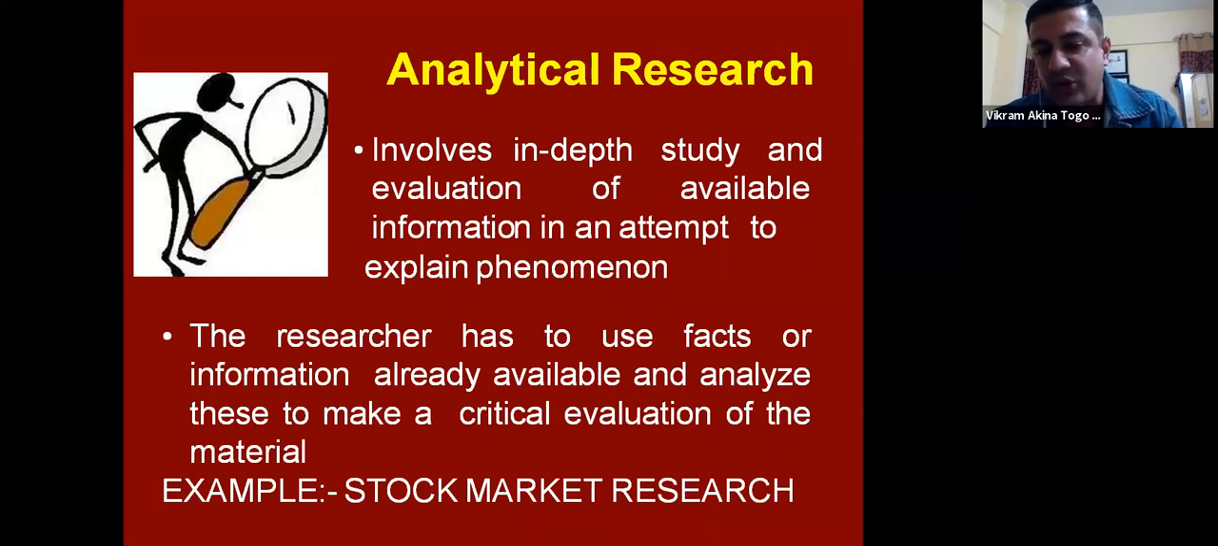Here the researcher has to use facts or information already available and analyze these to make a critical evaluation of the material or the subject or particular situation. For example, stock market research. Here variables are already identified: various types of stocks, various types of market variations. The researcher is analyzing that data and trying to evaluate a particular aspect. So he is doing an analysis. Any research where there is analysis and mathematics involved is a type of analytical research.